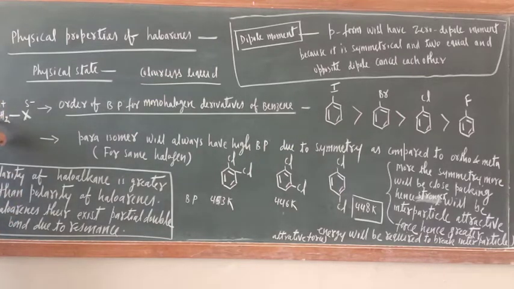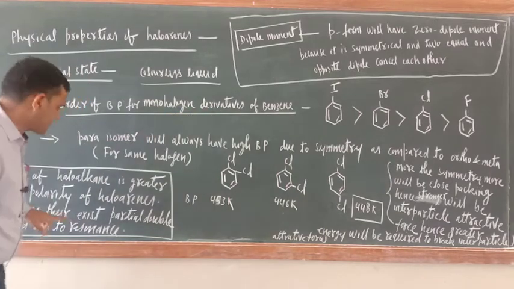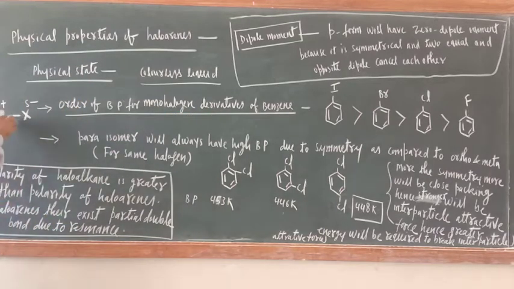Between this carbon and X, this is slightly negative, this is slightly positive. Here partial double bond character is not there, but there partial double bond character is there. So now this C-X bond is more polar. Polarity of haloalkane is greater than polarity of haloarenes.